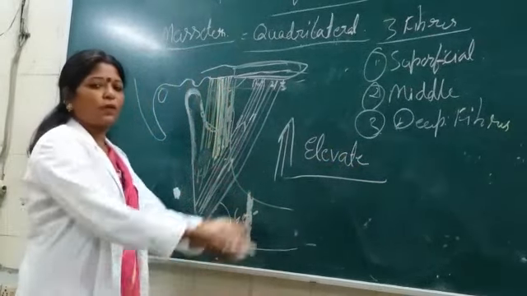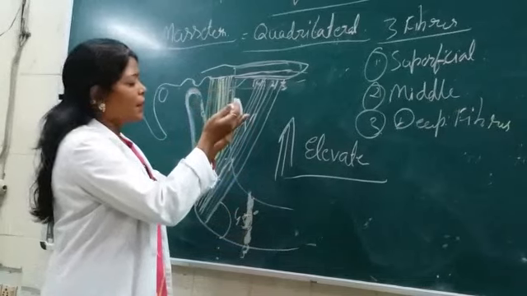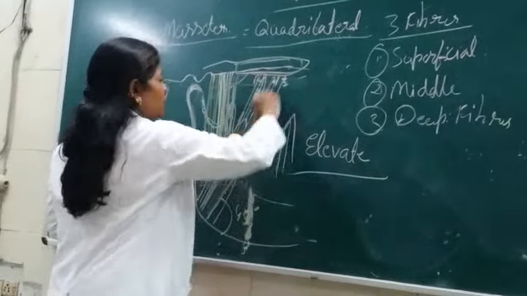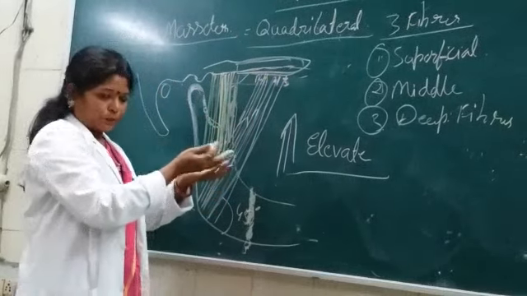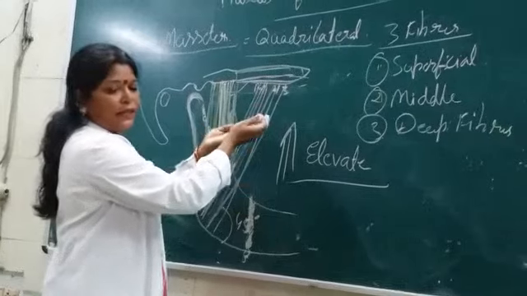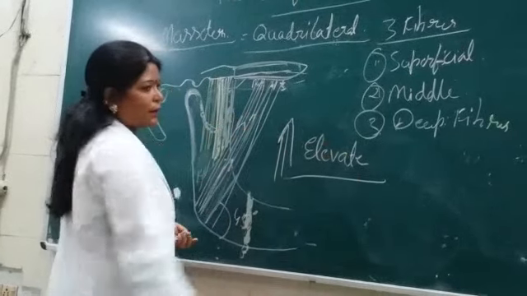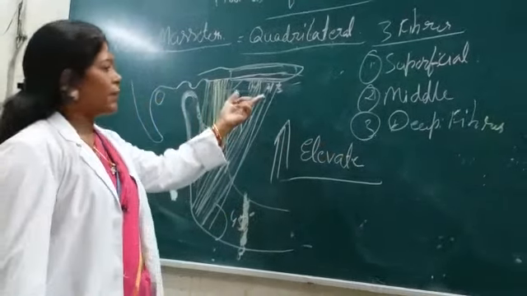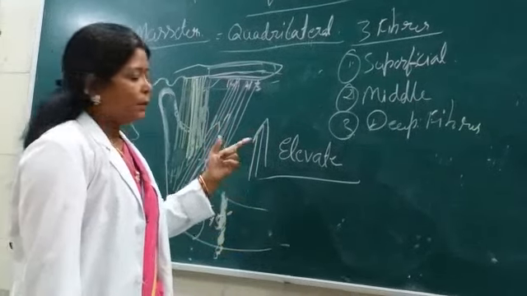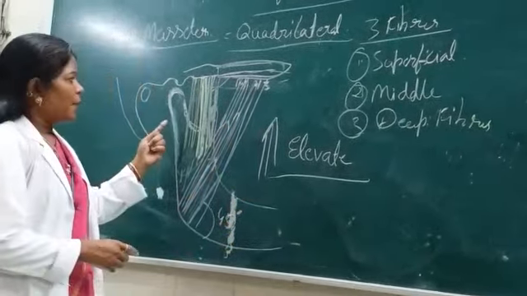That means it will also help in closing the mouth. So the action of the masseter, depending upon the contraction of the fibers, is to elevate the mandible and, just like the temporalis and the medial pterygoid, it also assists in closing the mouth. So this is the masseter.